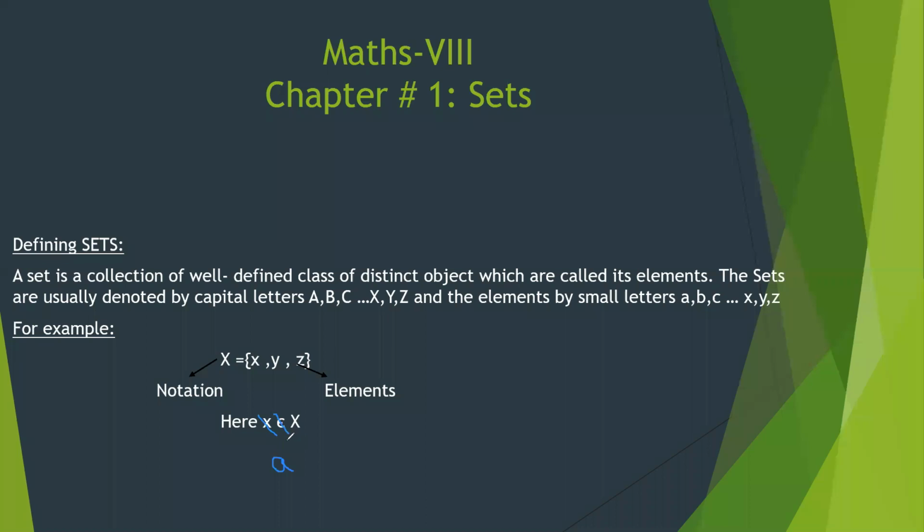If I say that small a belongs to set X, no. So we can say that a does not belong to set X, and x belongs to set X. Okay? Clear everybody? Belongs to and does not belong to.